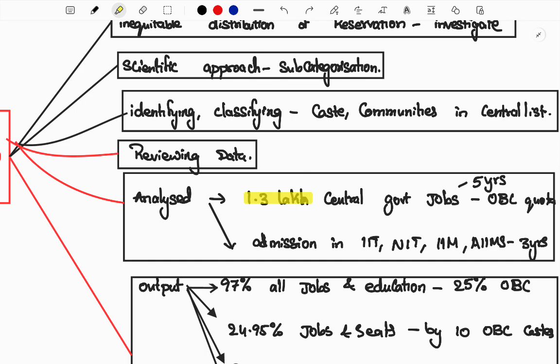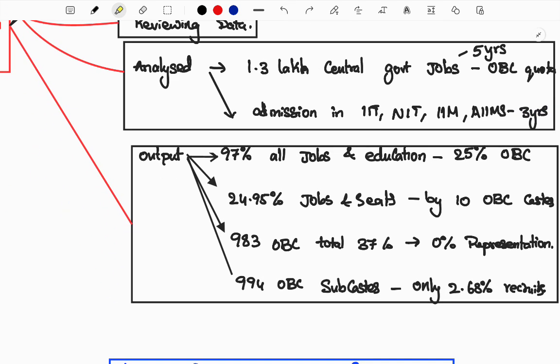They studied 1.3 lakh government jobs held under the OBC quota, which means in the last 5 years, 1.3 lakh recruitments were done for the OBC. They also analyzed IIT, NIT, IIM, AIIMS and other important institutions of India, and studied over the last 3 years how the reservation has been applied and how many of them got into service. Based on their analysis, an output came out. Let us know the output.